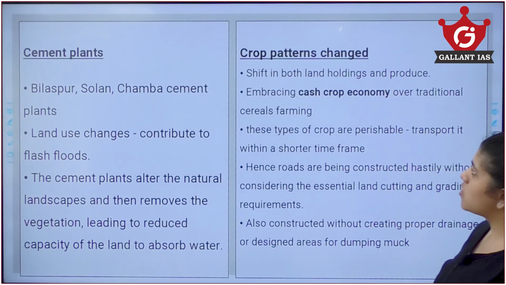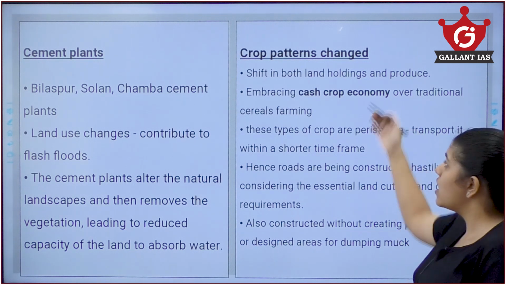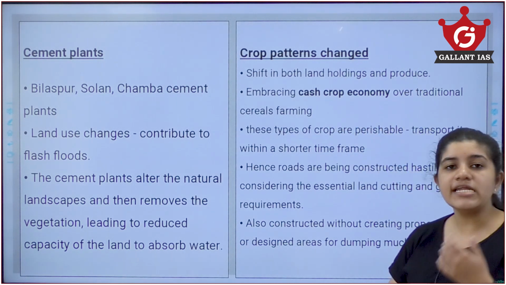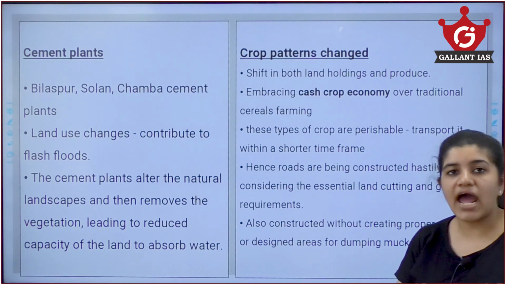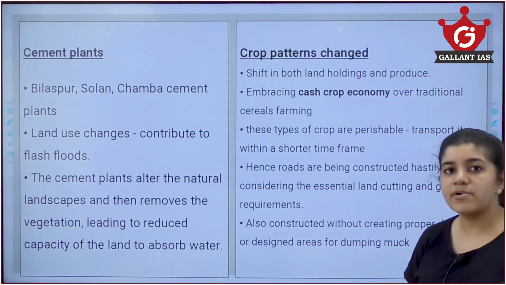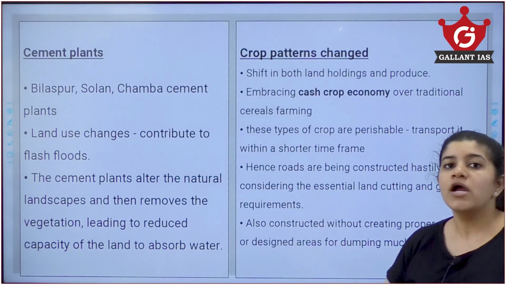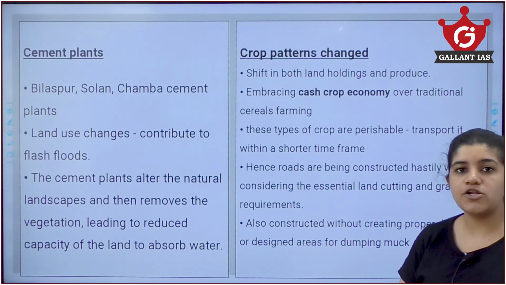Also, there is a change in the cropping patterns, a shift in both land holdings and the produce in the case of agriculture. They started embracing more cash crops rather than the traditional cereal crops. Now these cash crops are more perishable, because of which they need to be transported to the location within a short period of time. For this transport to happen, the roads need to be perfect.